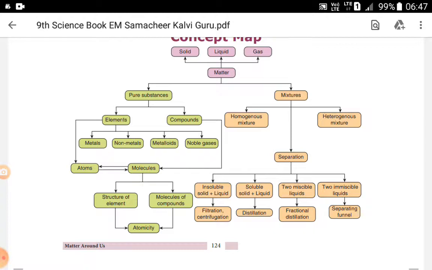Already we started. Now we are going to move to the next topic, atomic number and mass number. Before that, we have to recall and revise what we have learned.